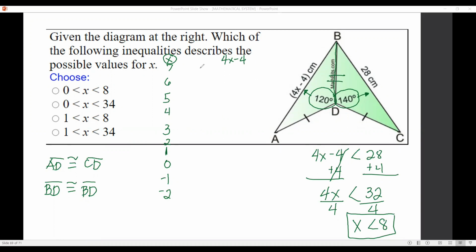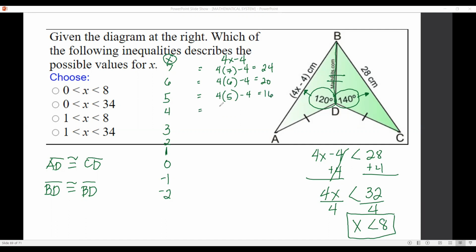So if x is 7, then 4 times 7 minus 4, we have 24. If x is 6, then 4 times 6 minus 4, then 20. If x is 5, 4 times 5 less 4 is 16.